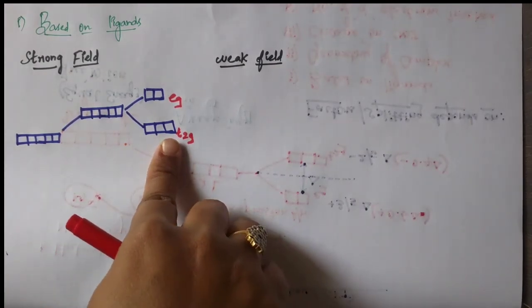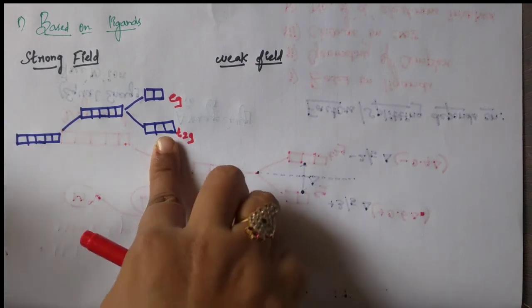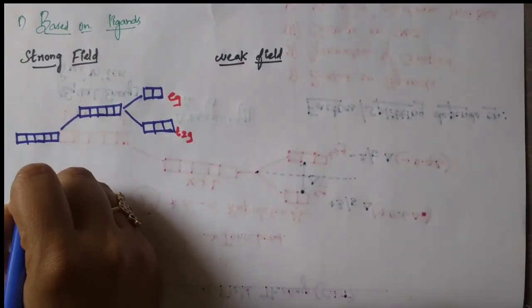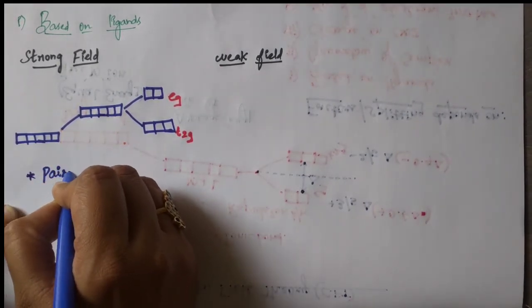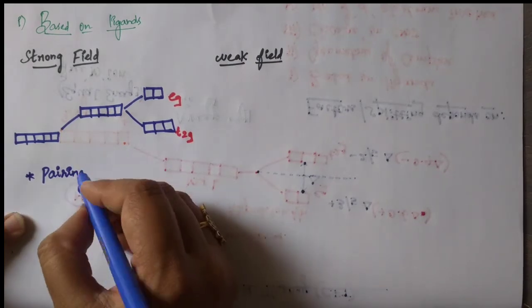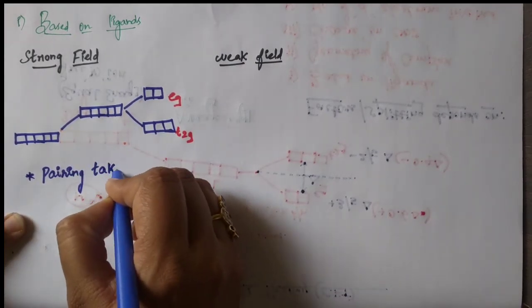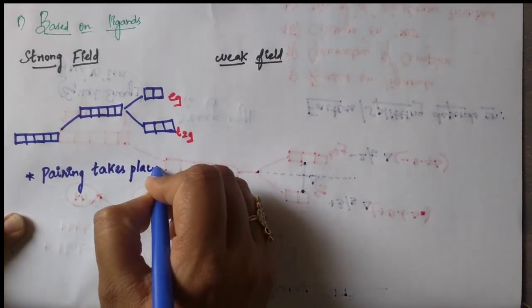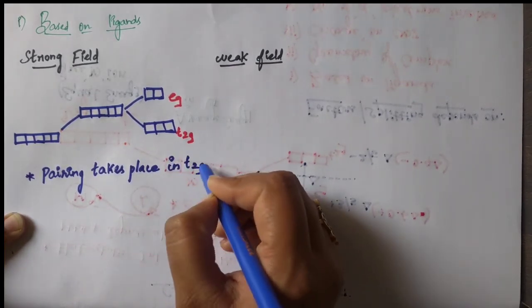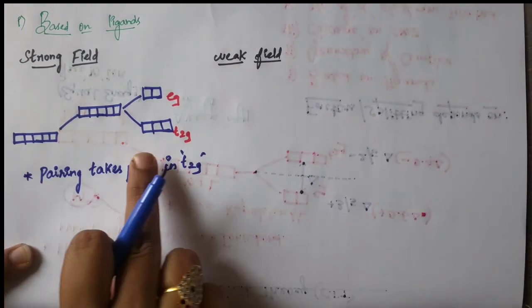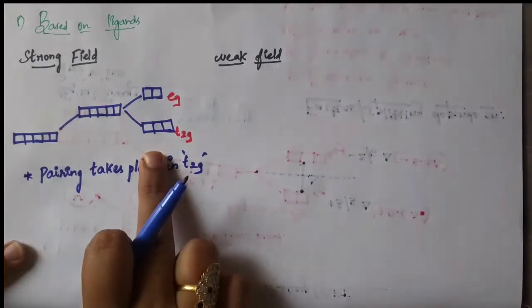So first 6 electrons occupy here, then the remaining electrons will go to the EG level. Clear students? This is the first point. So here pairing takes place. Pairing takes place in which set? In the T2G level. Okay students, in the T2G level pairing takes place.